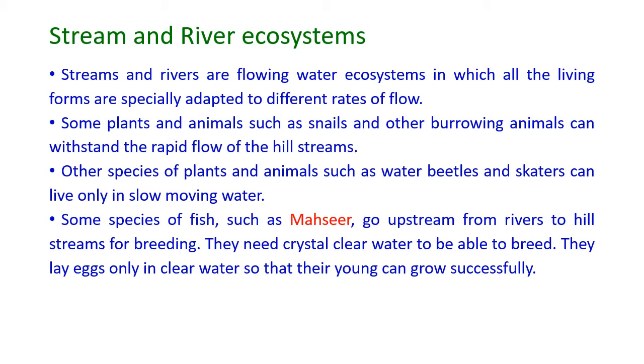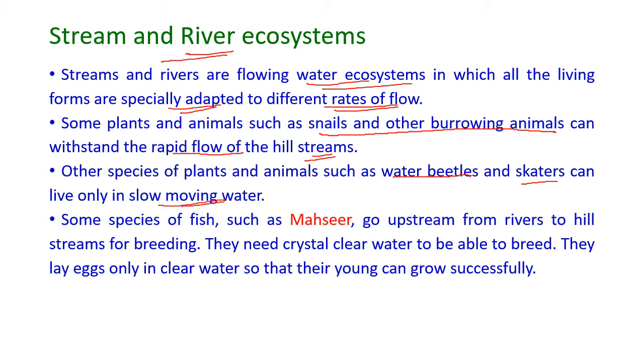The next one is the stream and river ecosystem. Here, streams and rivers are flowing water ecosystems in which all the living forms are especially adapted to the different rates of flow or different speeds of flow of water. Some plants and animals such as snails and other burrowing animals can withstand the rapid flow of the hill streams, and other species of plants and animals such as water beetles and skaters can live only in slowly moving water.